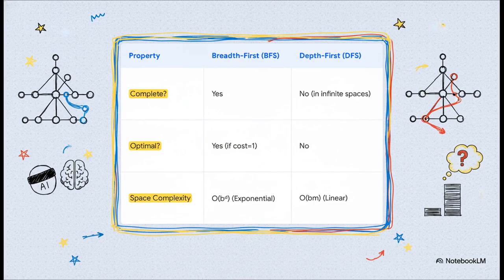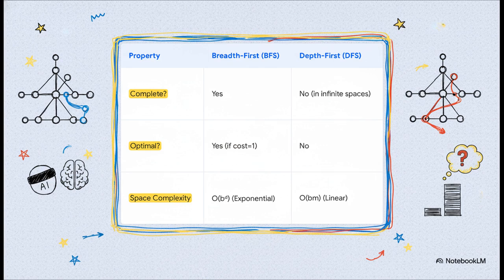This chart really spells it out. Let's look at the properties. Is it complete? Meaning, will it always find an answer if one exists? For BFS? Yes. For DFS? Not always. It can get stuck in loops. Is it optimal? Will it find the best answer? Again, BFS gets a yes, as long as every step has the same cost. DFS? Nope. But here's the big one, space complexity.